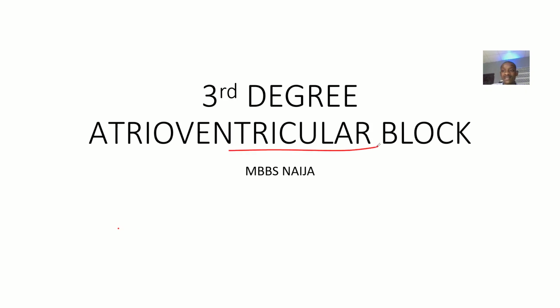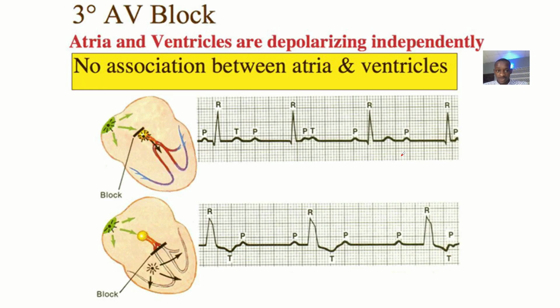Now I'm trying to look at the last type of atrioventricular block. This is a third degree. We spoke about the first degree. We spoke about the second degree having two subtypes, that's Mobitz type 1 and Mobitz type 2, right? So here now we'll be looking at the third degree of atrioventricular block.